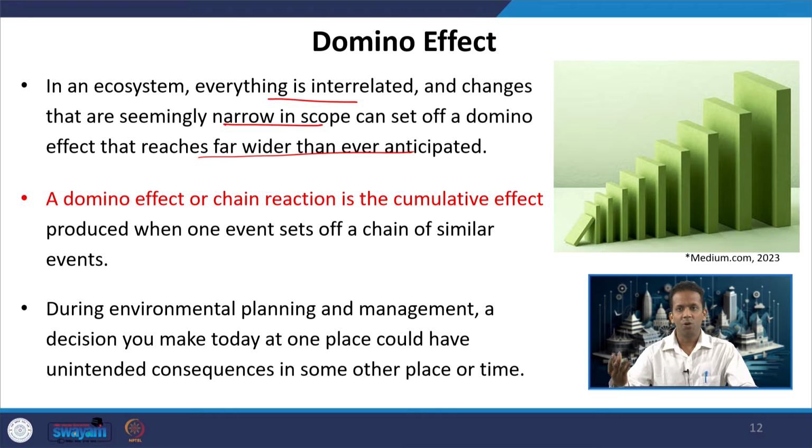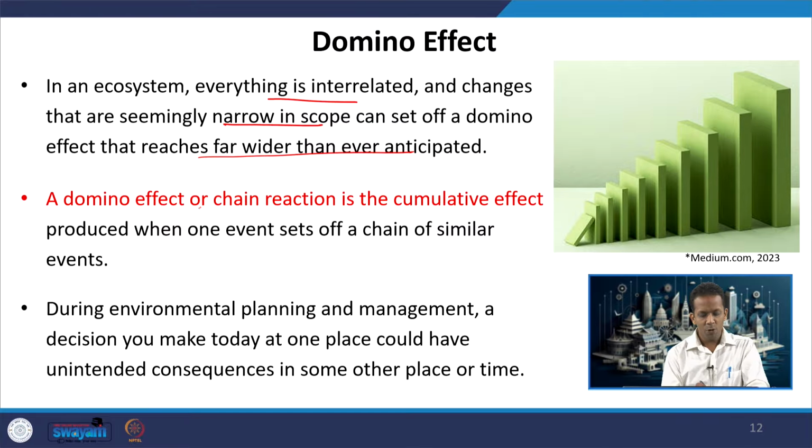The rice straw or stubble is burnt in the fields of Punjab and Haryana, but when we read the morning paper, it shows air pollution or particulate pollution increasing in Delhi. Delhi is almost 300 kilometers from Punjab and Haryana, but the impact of one activity at one place is far wider, and farmers who are burning that stubble may never have anticipated that this will cause problems to people in Delhi.